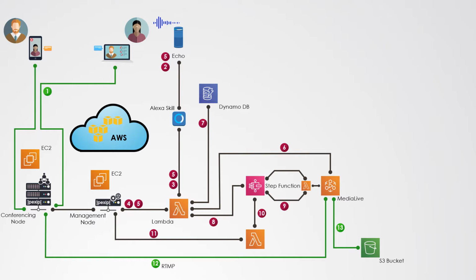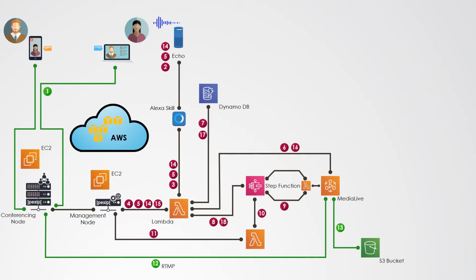The MediaLive channel stores the content in an S3 bucket. So at this stage, the video conference is being recorded into multiple transport stream files in S3. When the host stops the recording, the system goes again through a series of interactions to check for which meeting it should stop taking notes. The Lambda function instructs first the Pexip server to disconnect the RTMP stream to the MediaLive channel, and then stops the MediaLive channel, which stops the recording into the S3 bucket. It also updates the metadata into the DynamoDB table, like the recording end time.